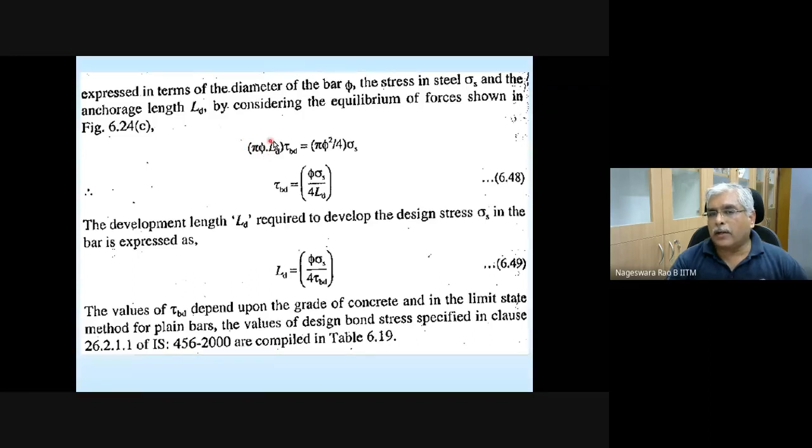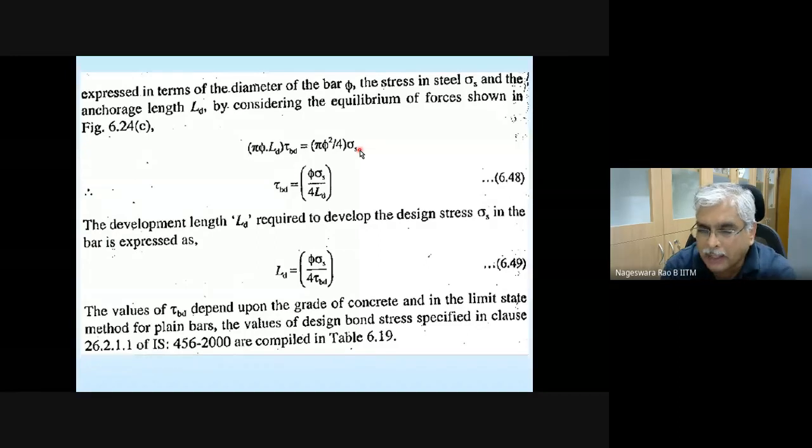So this is going to be a total surface area, and multiplied by the design bond stress, which is tau BD, which is given in IS 456. That is actually a tangential force per unit surface area. So this is the surface area multiplied by the design stress, which is going to give you the force that is resisting, and the force that is pulling the bar.